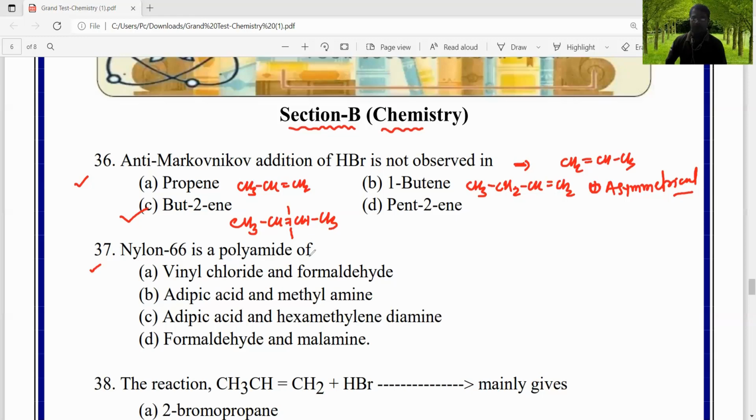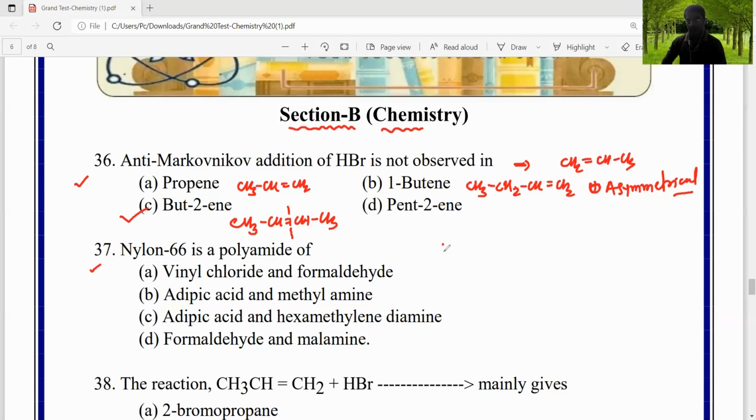Nylon 6 is a polyamide of option A, vinyl chloride and formaldehyde, option B, adipic acid and methylamine, option C, adipic acid and hexamethylene diamine, option D, formaldehyde and melamine, right?